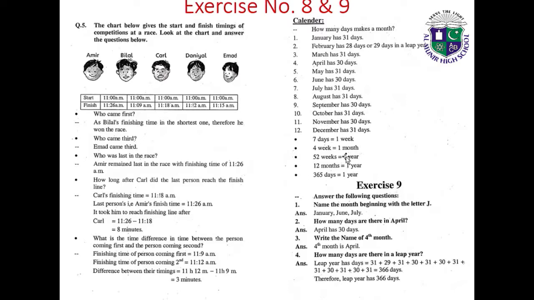7 days equal 1 week. 4 weeks equal 1 month. 52 weeks equal 1 year. 12 months equal 1 year. 365 days equal 1 year.